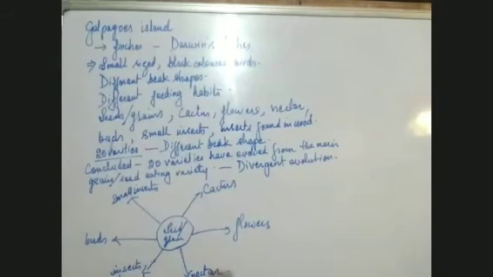So this way, from one type, many types came into existence. But the main one was the seed eating species. When there was more competition and the amount of food decreased, they all switched over to different feeding habits and started feeding on different food material, and based on the type of food they eat, their beak took that shape.